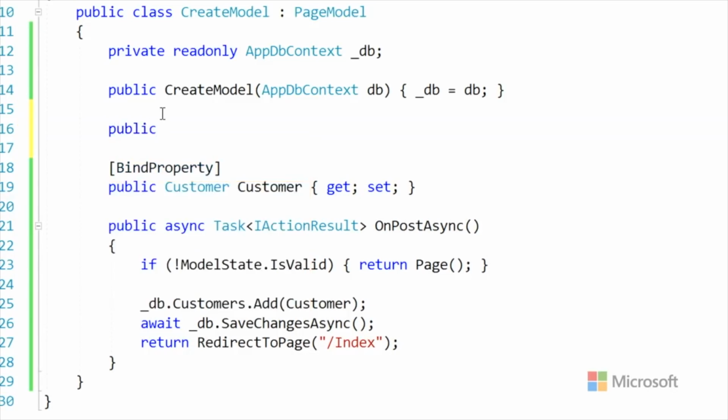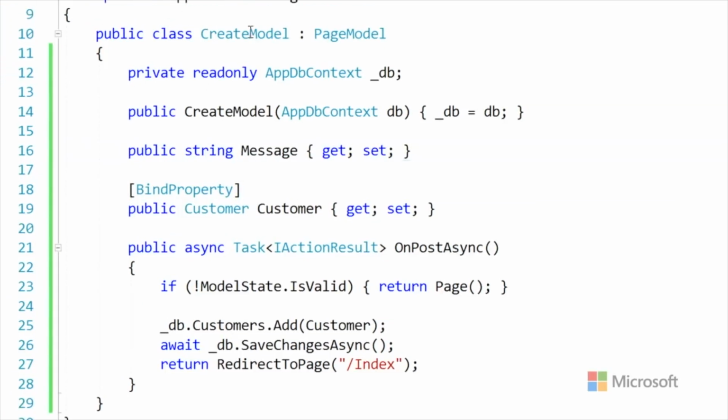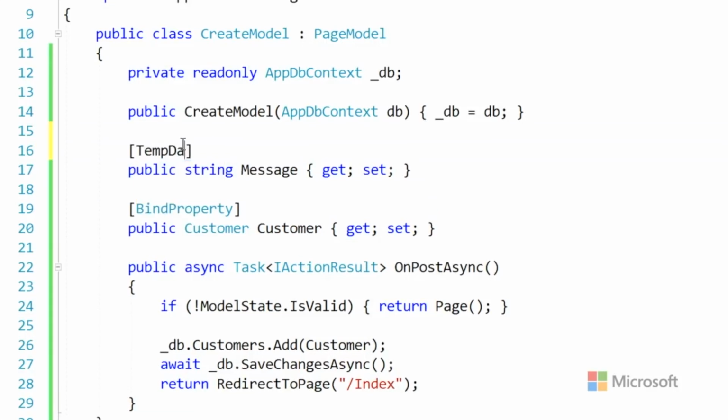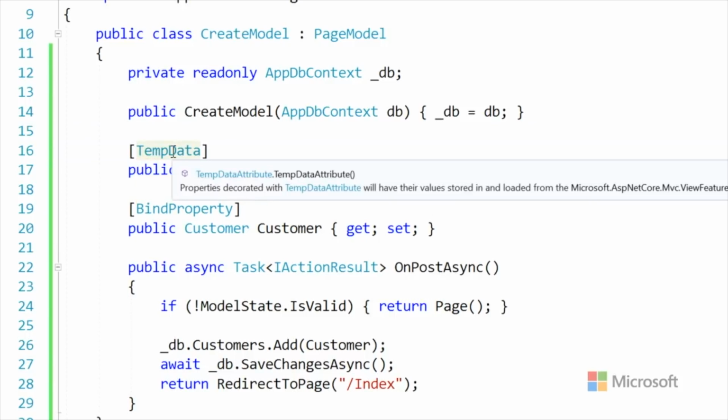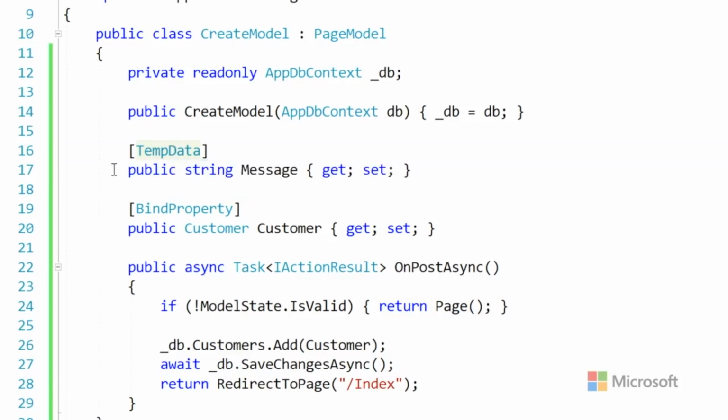So we could have a string and call it message. This is interesting though, because it's part of the page model, but not part of the database. This is part of the page model, which is kind of like a view model. This is really a temporary piece of data. It's TempData. They're going to have their values stored, and then they'll be right back around the other side. So it's a sidecar. It's a little Post-it note. That's a good way to think about it. Cool. So it's a place to put stuff.